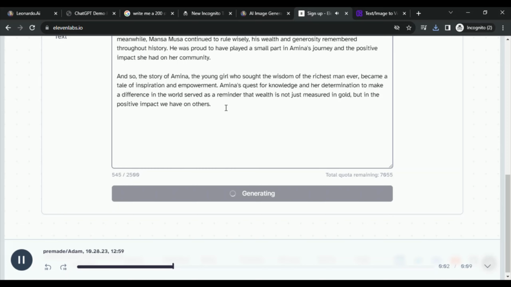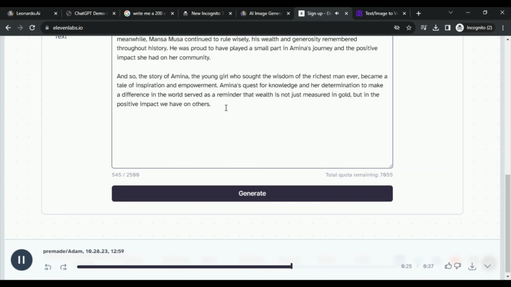Mansa Musa continued to rule wisely, his wealth and generosity remembered throughout history. He was proud to have played a small part in Amina's journey and the positive impact she had on her community. And so, the story of Amina, the young girl who sought the wisdom of the richest man ever, became a tale of inspiration and empowerment. Amina's quest for knowledge and her determination to make a difference in the world served as a reminder that wealth is not just measured in gold, but in the positive impact we have on others.